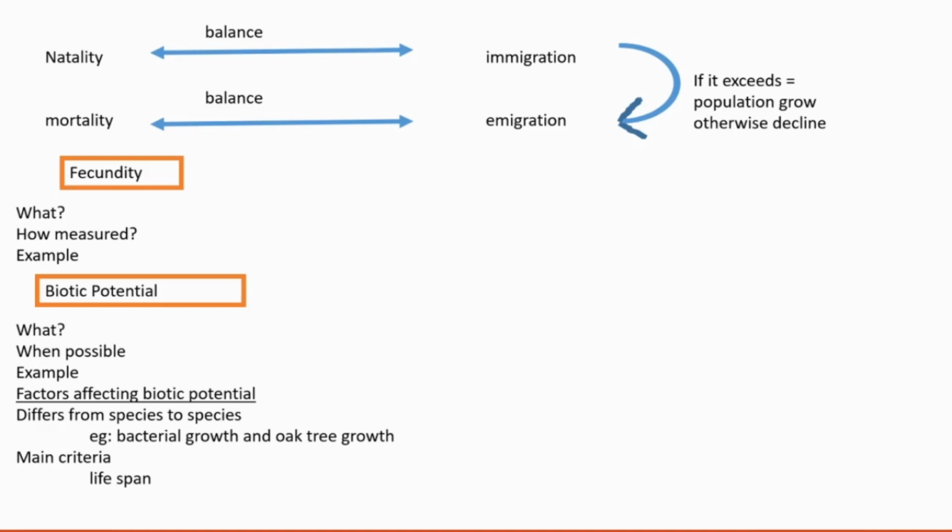Next, this is the balance. It's already given here. The first set balance is between natality and immigration. Both are adding population. When this balance exceeds the other balance, the size of the population increases. Natality exceeds mortality, so population size will increase. Similarly, when the other one exceeds this, population size decreases.